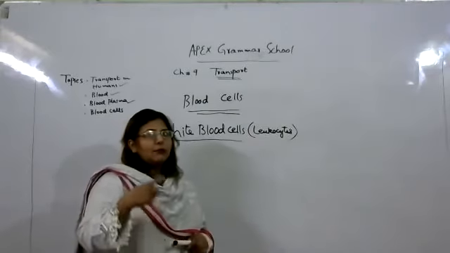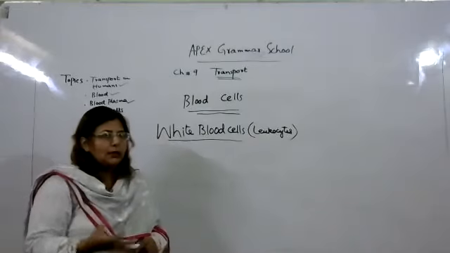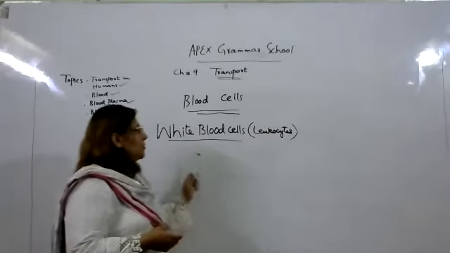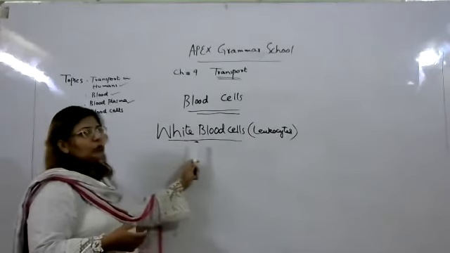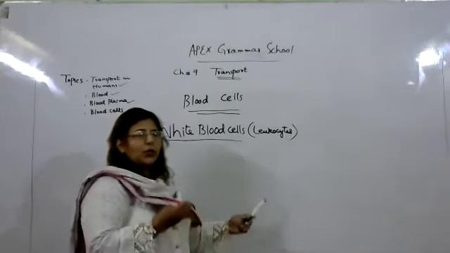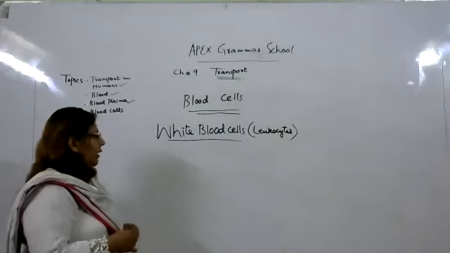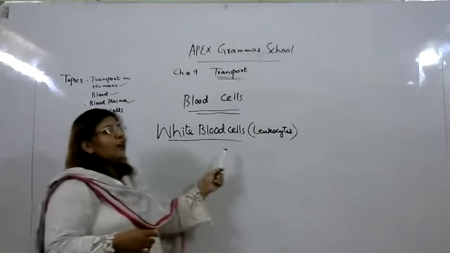So when there is abnormal growth of white blood cells inside the body, it can cause leukemia. Leukemia, in simple words, we can say is blood cancer. Okay, now we will discuss what white blood cells are.